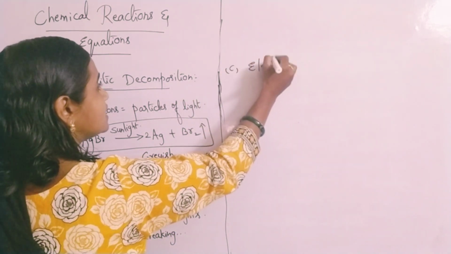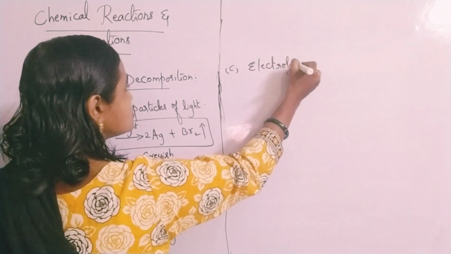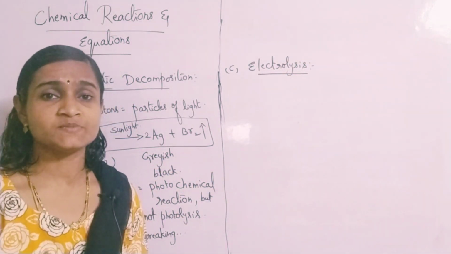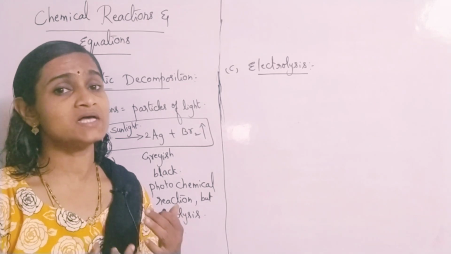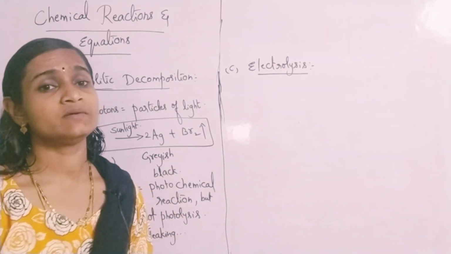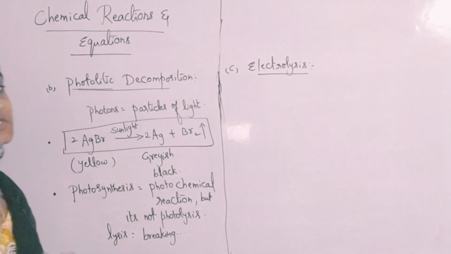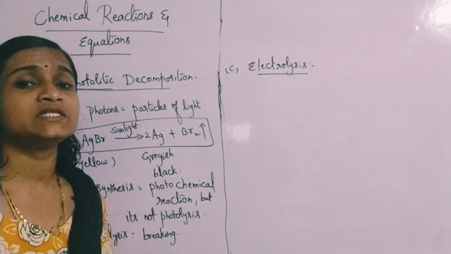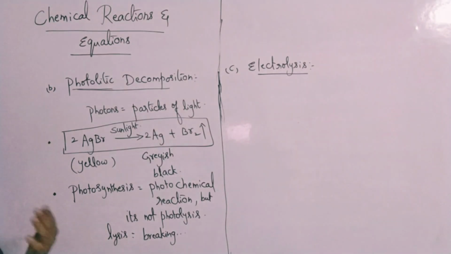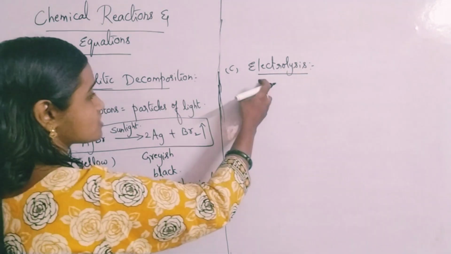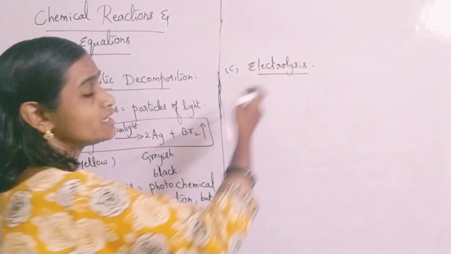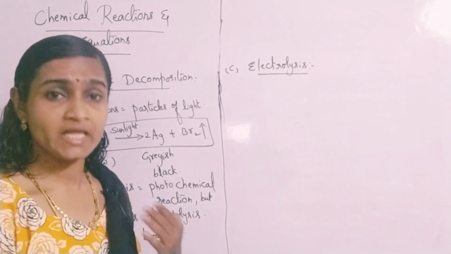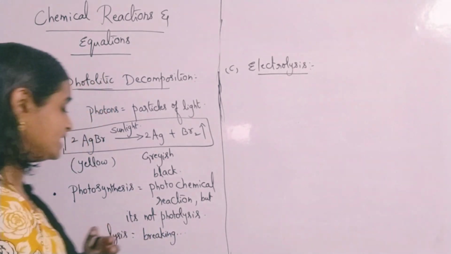Electrolysis is also a kind of decomposition reaction only. Electrolysis is the decomposition of a substance into its ions by the passage of electricity through it. Such kind of reactions are called as what? Electrolysis reactions. Here also the word lysis is there. The word lysis stands for breaking.